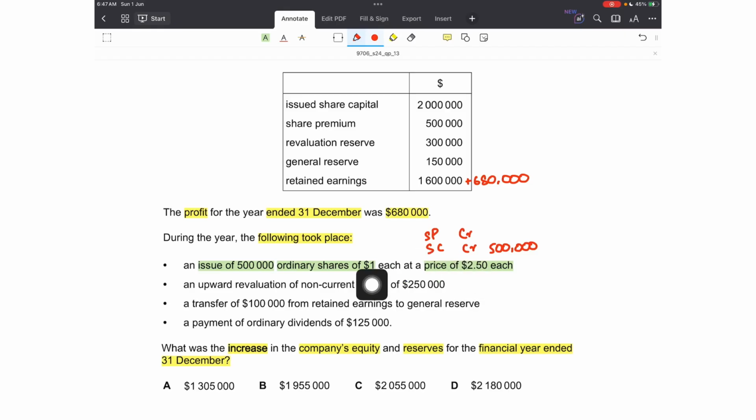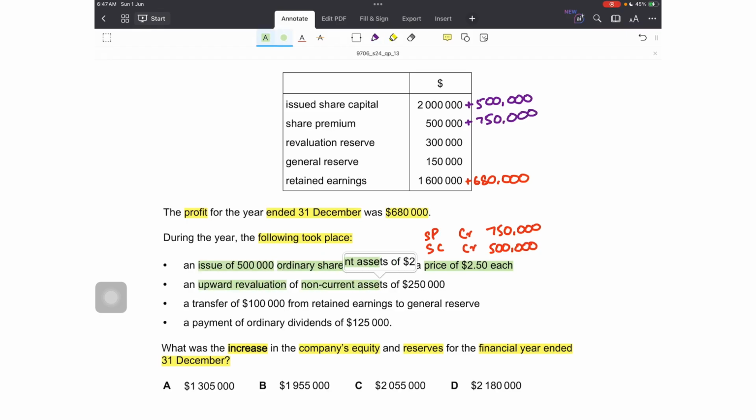So 2.5 minus 1, 1.5 into 500,000 would be my share premium, that is 750,000, and bank would be debited by 1,250,000. So share capital will increase by 500,000, and my share premium would also increase by 750,000.